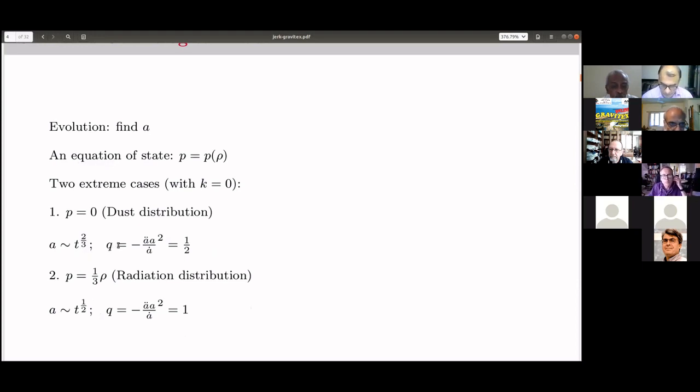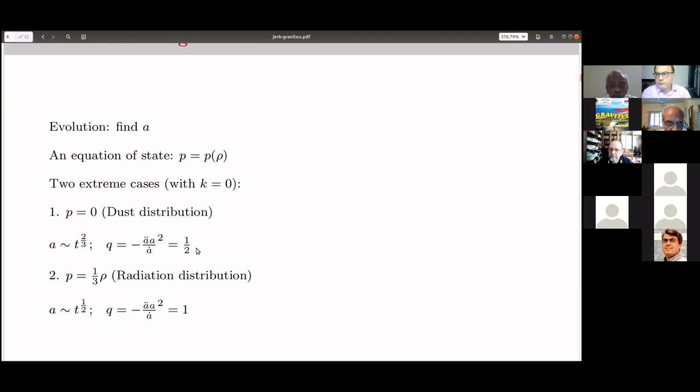The deceleration parameter, defined as Q equal to minus A double dot A divided by A dot square, is a dimensionless quantity which denotes the acceleration of the universe with a negative sign, because we expect a deceleration in the expansion of the universe for the simple reason that gravity is attractive. To our expectation, we find that Q is equal to half for a dust distribution. For the other extreme case, a radiation distribution, with P equal to 1/3 of rho, A is proportional to t to the power half, and Q is equal to 1.